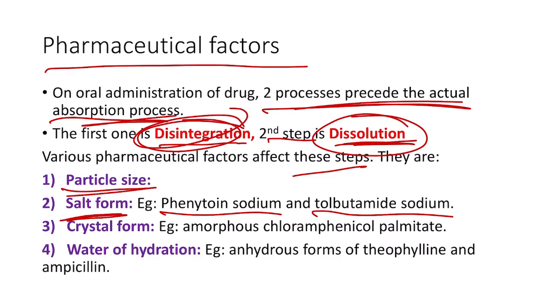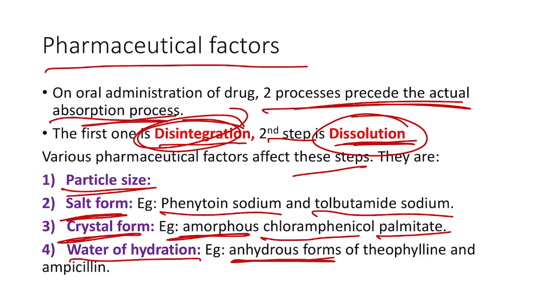Then we have the next parameter, that is the crystal form. Amorphous forms of the drug have faster dissolution as compared to the crystalline form. So we always prefer the amorphous form, for example amorphous chloramphenicol palmitate. Then we have water of hydration, which is another factor. Many drugs can associate with water to form hydrates, that is the hydrous form. The hydrous forms have a slower dissolution rate as compared to the anhydrous forms. So we prefer anhydrous forms because they have a faster dissolution rate, for example anhydrous forms of theophylline and ampicillin, which will facilitate the absorption.